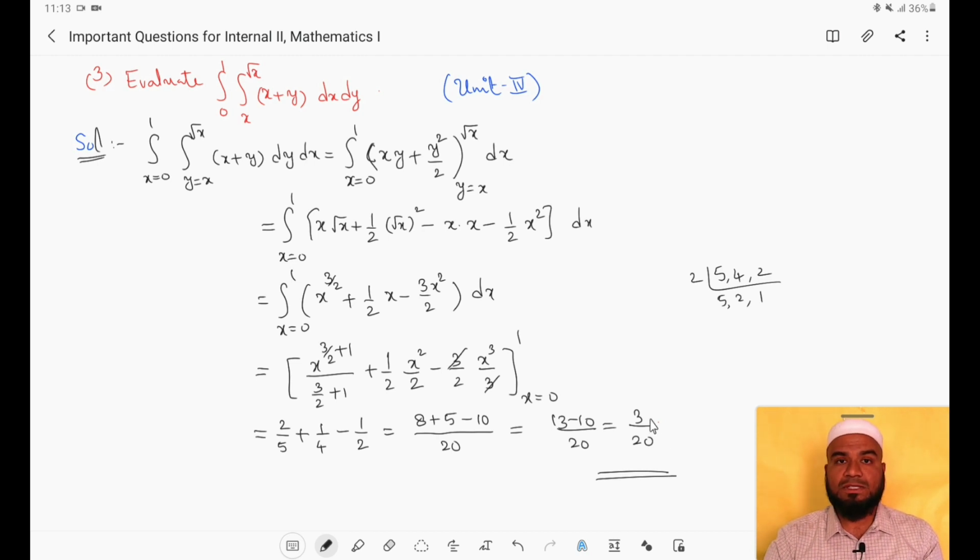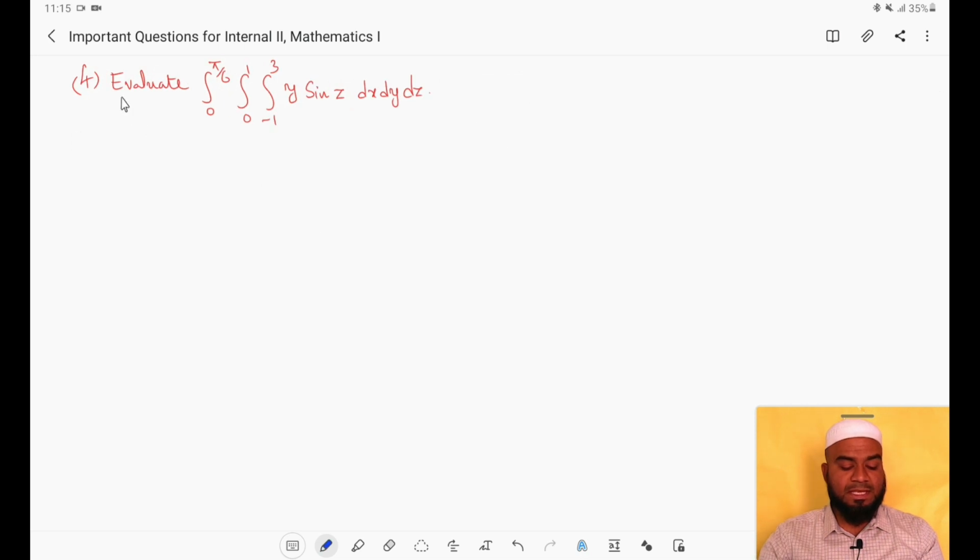Now let us see the fourth question. Fourth question is, evaluate integral 0 to pi by 6, integral 0 to 1, integral minus 1 to 3, y sin z dx dy dz. So this question is related to triple integral, the same unit.